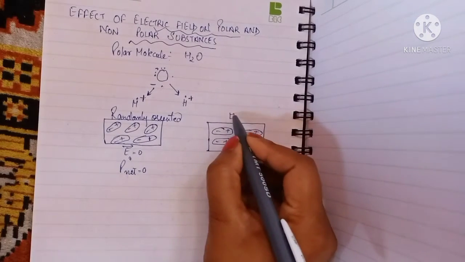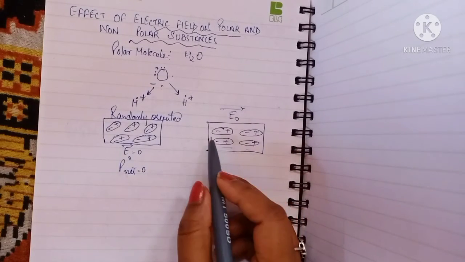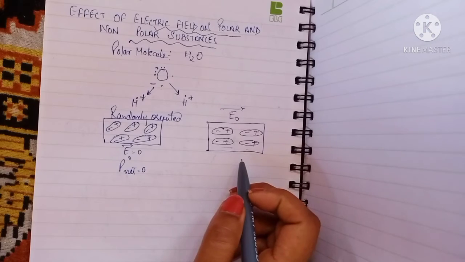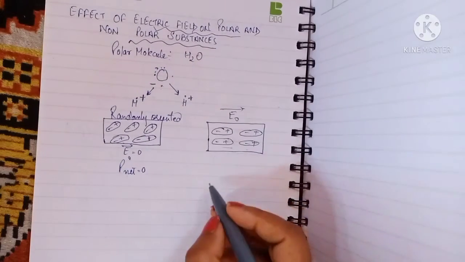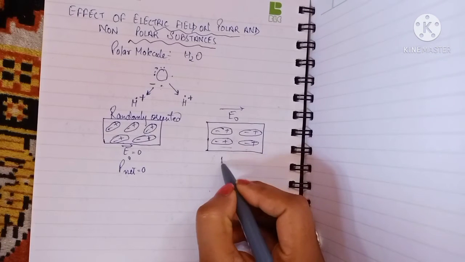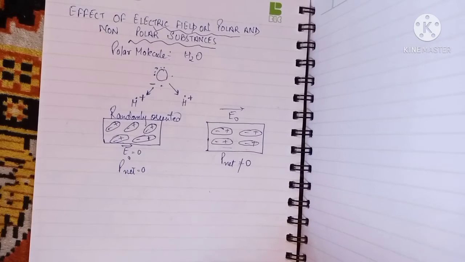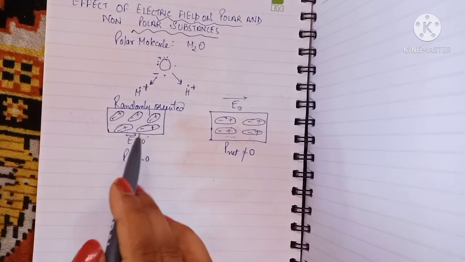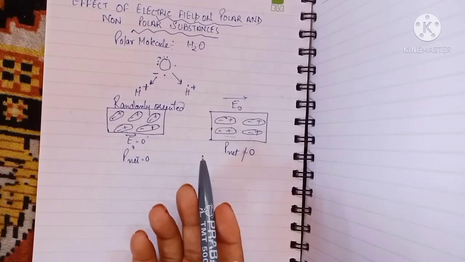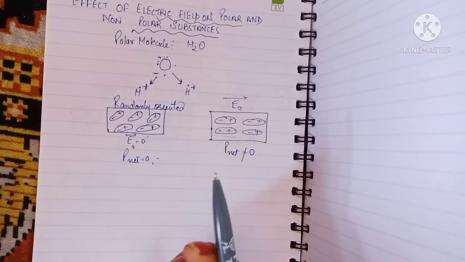When the field E naught is applied, all the dipoles get aligned in the direction of the applied electric field. So the net dipole moment is not equal to 0, it has some value. Without the field, the dipoles are oriented randomly and the net dipole moment is 0.